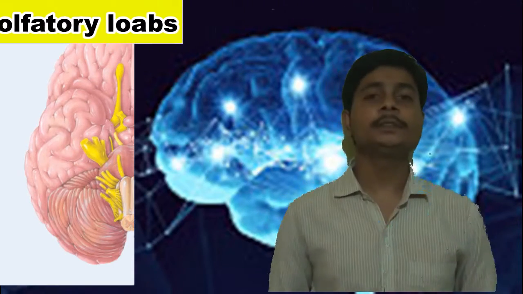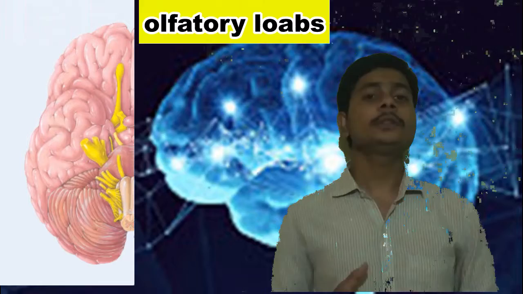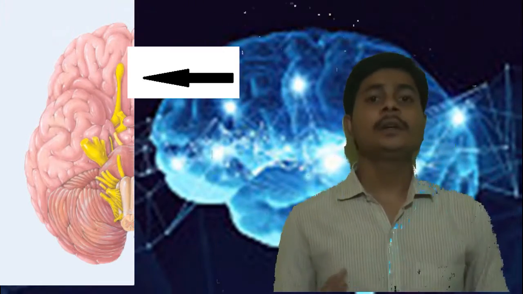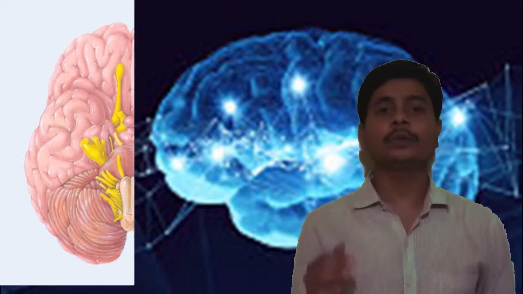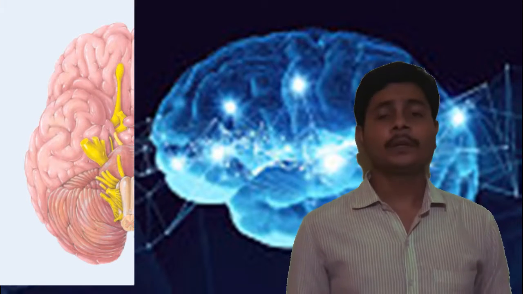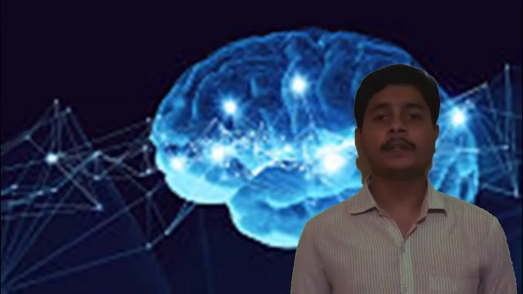When we focus on the forebrain, it consists of the olfactory lobes. Olfactory lobes consist of tube-like and bulb-like structures present vertically on the dorsal side of the brain. They are responsible for the sense of smell. A person who has a lack of sense of smell has narrow or short olfactory lobes. Now we will learn about the cerebrum.